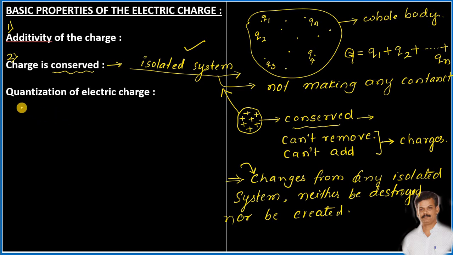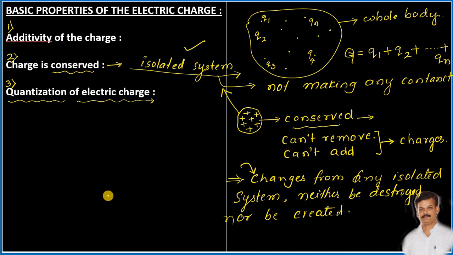Now let us understand what we mean by quantization of electric charges. Quantization of electric charges. That is the third property we know. See, the meaning of quantization is taking together.